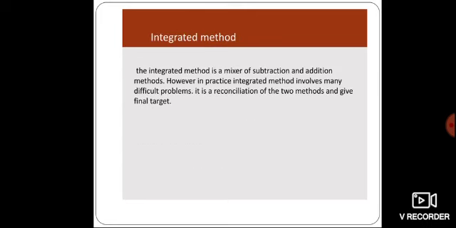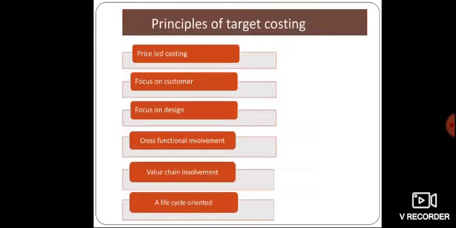Next is integrated method. The integrated method is the combination of the subtraction and addition methods and also the reconciliation of the two methods, giving the final target. In the integrated method, there is an interactive approach, in which all the members in all the departments come together and fix the final target. So it is integrated method.